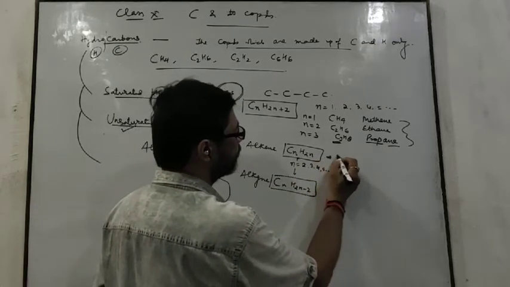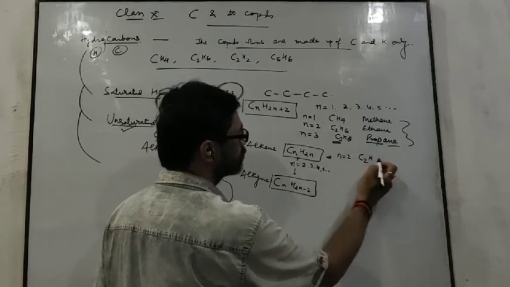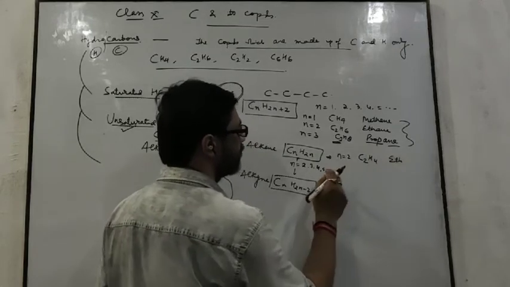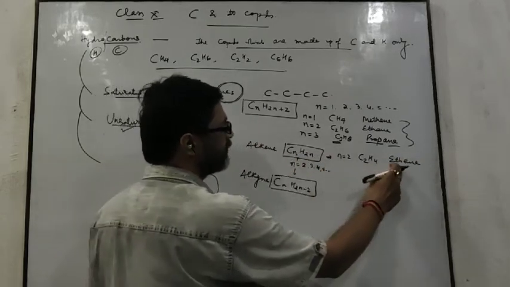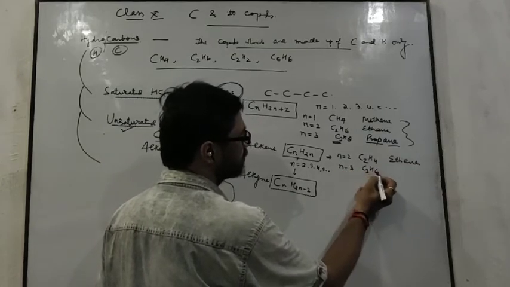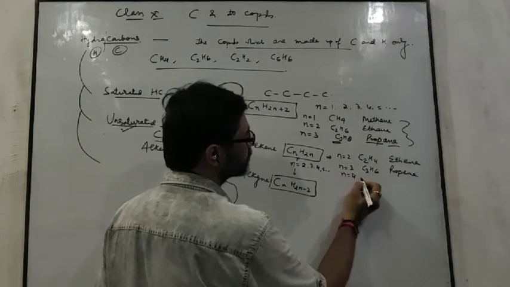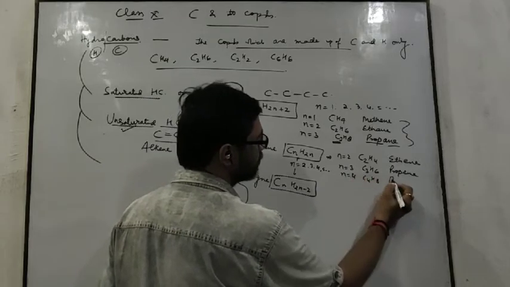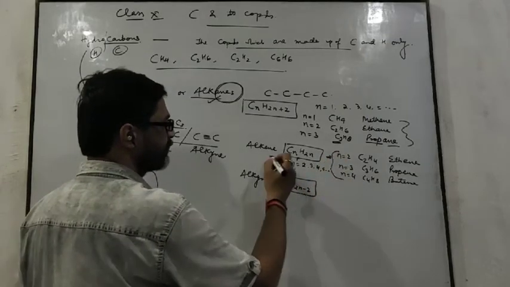In alkenes, if we put n equals 2, then the formula becomes C2H4. Its name will be eth for 2 carbon, and for the double bond in the alkene series we write ene. Then the name becomes ethene. If n equals 3, then C3H6 and its name will be propene. If n equals 4, then the formula becomes C4H8 and its name will be butene. These are the various types of alkenes.